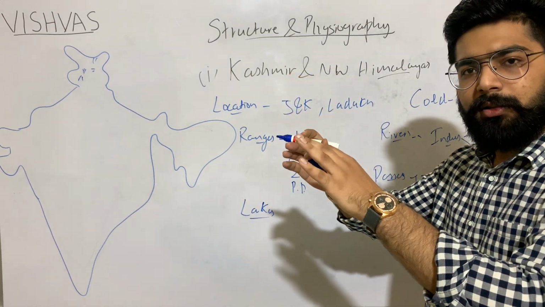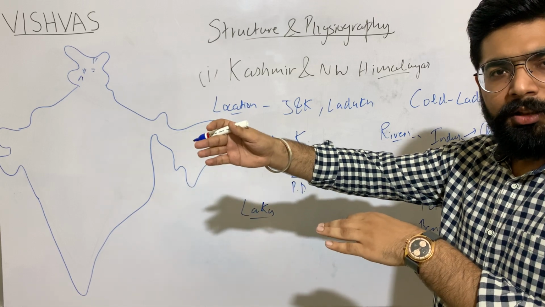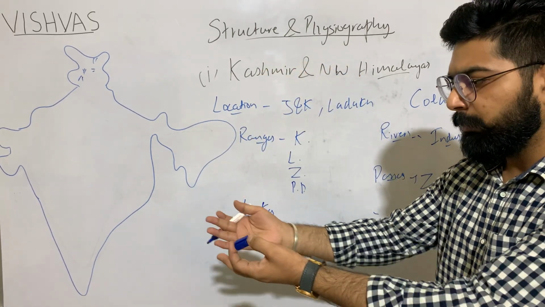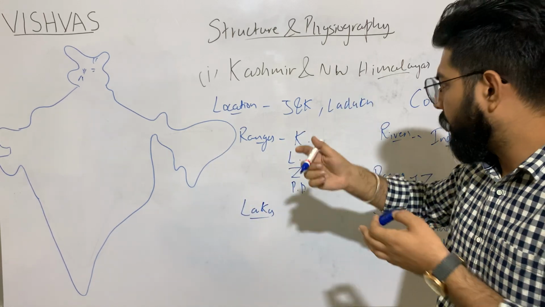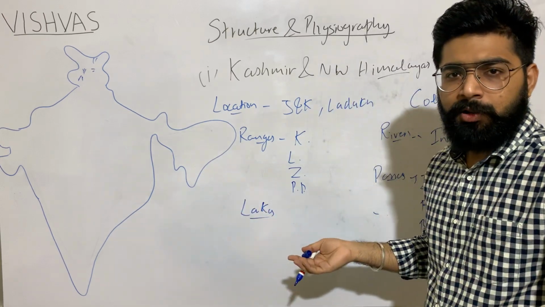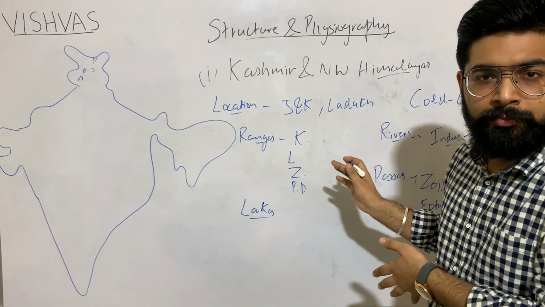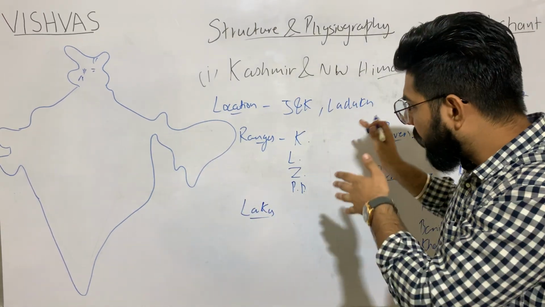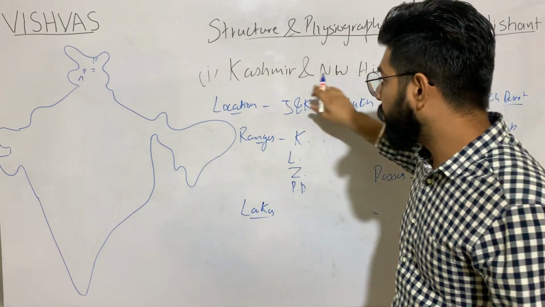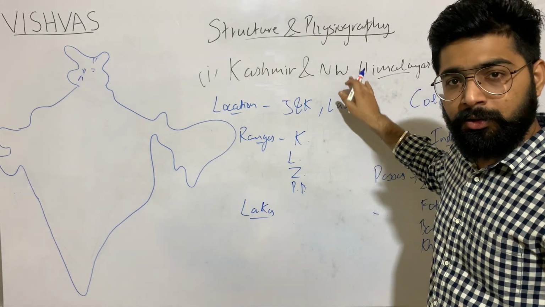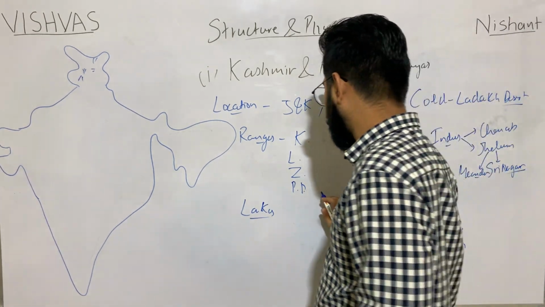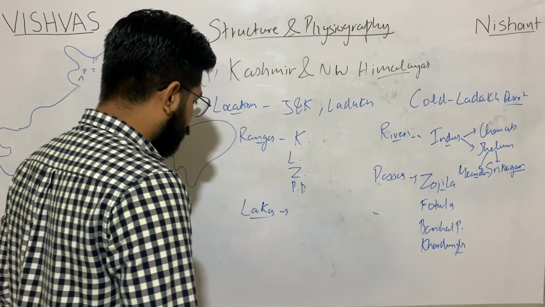So 3-4 pages of this topic will come on a single page, and it will be easy to grasp. I don't have much space because I also have to explain through the diagram, so it is not possible for me to form that big table. So you can form 5 columns as the North and Northeast Himalayas have been classified into 5 parts. At the end of the lecture, you can make it.